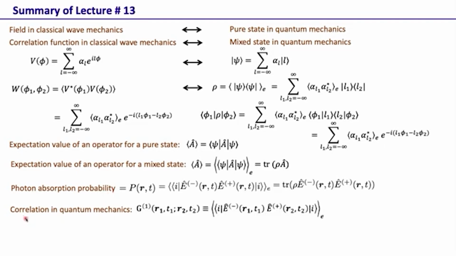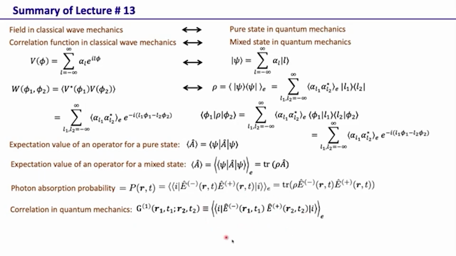Similarly, we have correlation in quantum mechanics, and that is represented in terms of this G function, G1. This represents a correlation in the field between the field points at R1, T1 and R2, T2, and is calculated like this. Psi is the state, and E minus and E plus are the negative and positive frequency parts of the field at R1 T1 and R2 T2.